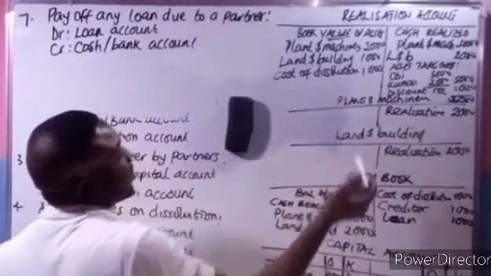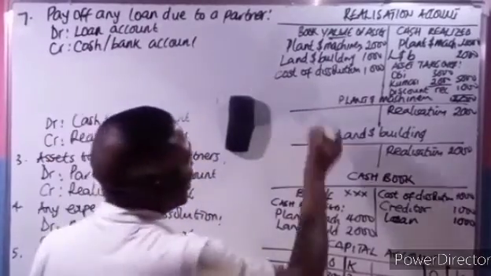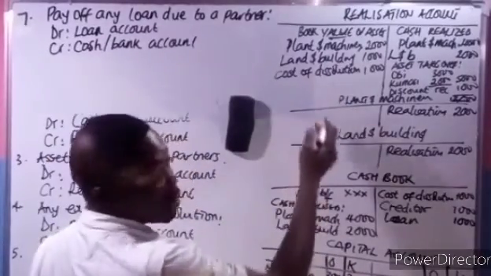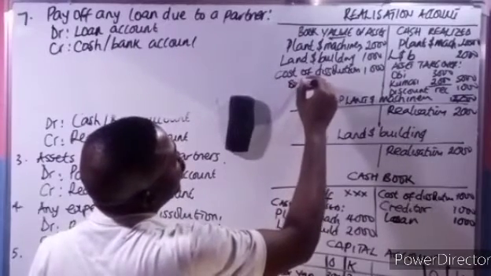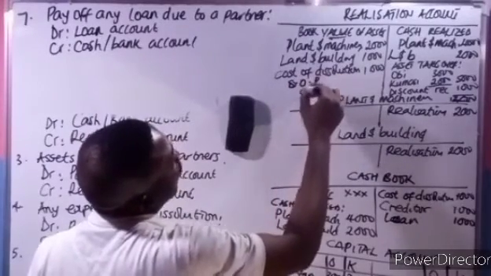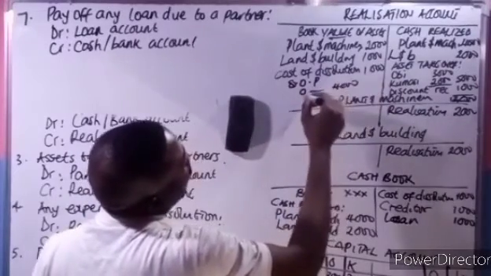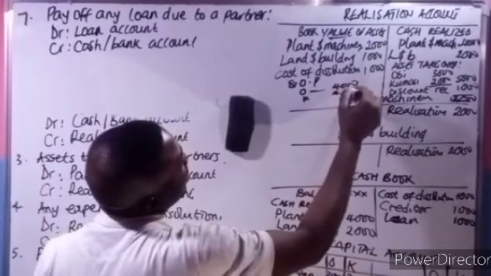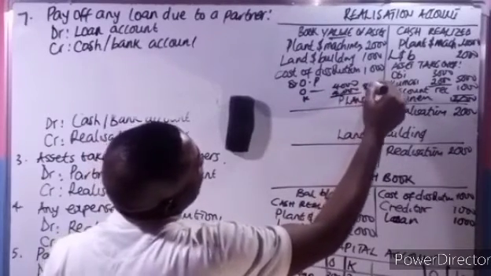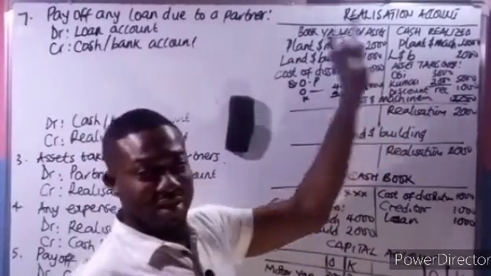So 12,000 minus 4,000 will give us 8,000. Let's take for instance that their profit or loss sharing ratio is equal. So the share of profit for OB will be 4,000, and for Kumasi another 4,000, so that when you add together it is 8,000. That's the share of profit because the credit side is greater than the debit side.